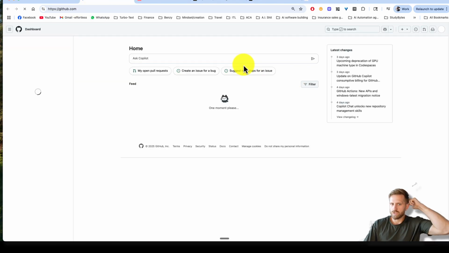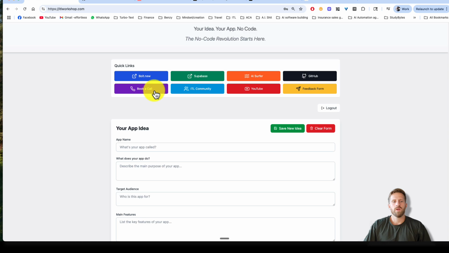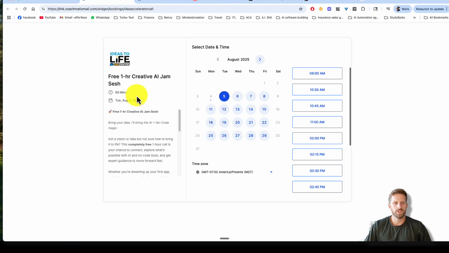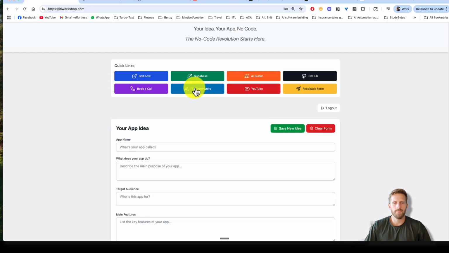GitHub, this is where you're going to store your code. Book a call if you want to book a call with me. I'm doing free 1-hour jam sessions. We'll just get creative, have fun, build stuff together, help accelerate your idea. So go ahead and book a call with me there.